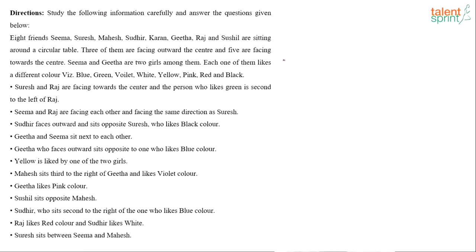So let me take a circular table and mark 8 positions: 1, 2, 3, 4, 5, 6, 7, 8. Let's see which is the best way to start here. Suresh and Raj face towards the center. It is very useful to know that, because that will help us decide what is the left and what is the right. So we know the left and right.